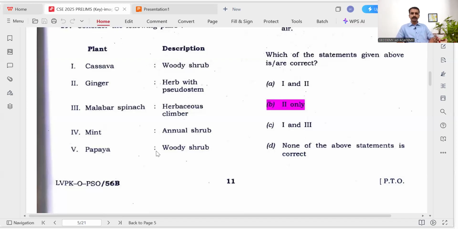Malabar spinach, a climber, we call it pasali kodi in Tamil. The herbaceous climber, that is right. And ginger is also a herb with a pseudostem. The stem will be like rotated leaves, right? Cassava is a woody shrub, that we know.